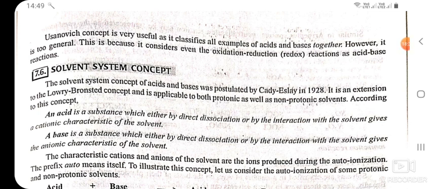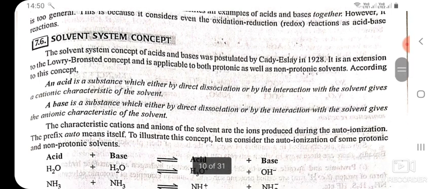Solvent system concept. The solvent system concept of acids and bases was postulated by Cady-Astley in 1928. It is an extension to the Lowry-Bronsted concept and is applicable to both protonic as well as non-protonic solvents. According to this concept, an acid is a substance which either by direct dissociation or by the interaction with the solvent gives a cationic characteristic of the solvent.